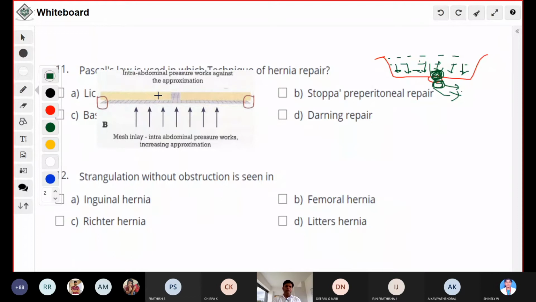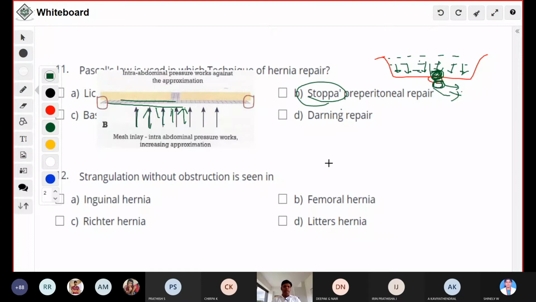Based on this law, if you keep the mesh from inside, in the preperitoneal plane, the intra-abdominal pressure works against it and holds the mesh in position. That is applicable in Stoppa's preperitoneal repair as well as all laparoscopic inguinal hernia surgeries like TEP and TAP. Okay, we'll go to the next question.